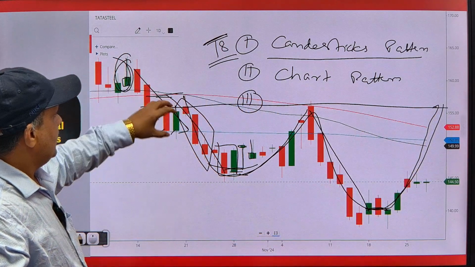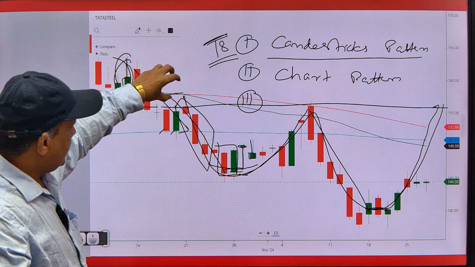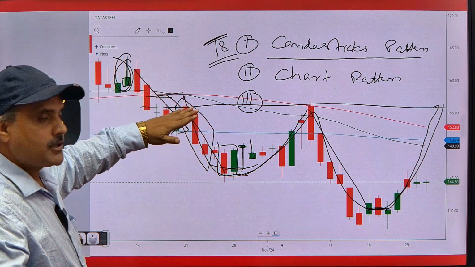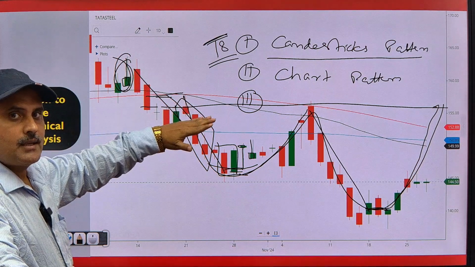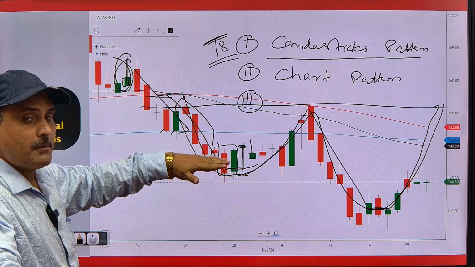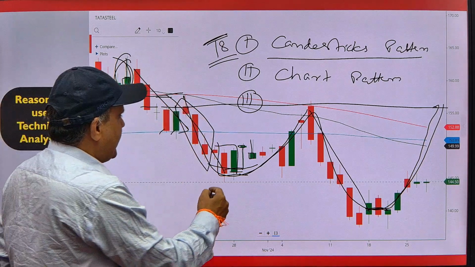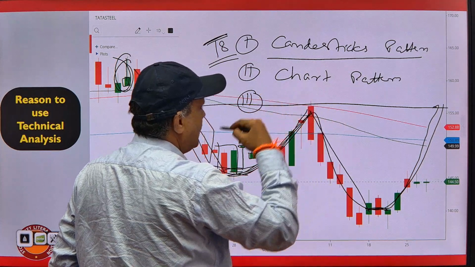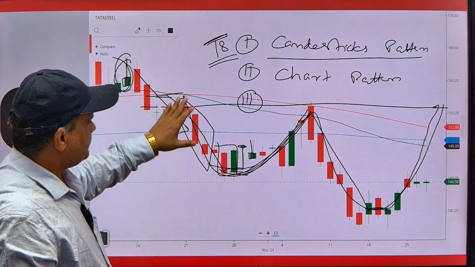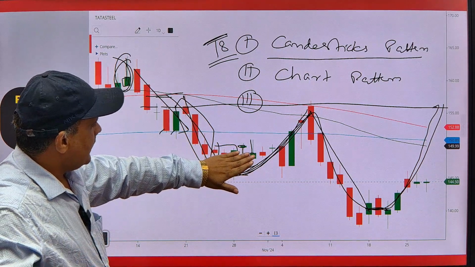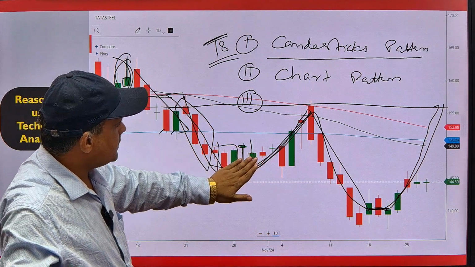That means when sellers are here, they just sell the share and the price came down. That means the money of these sellers started losing, the money of the share started burning. When buyers are here, they start buying and they take the price to upside. That means the strength of the seller was less here, the strength of the buyer was high here.